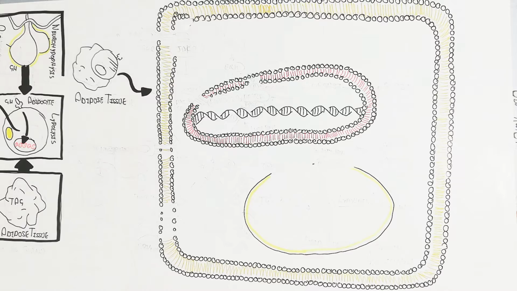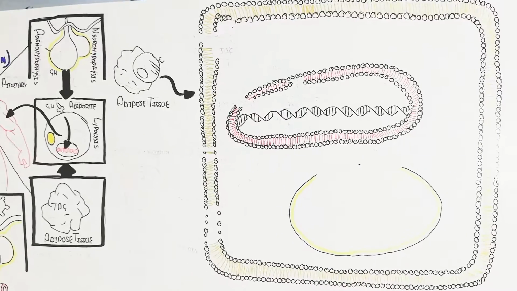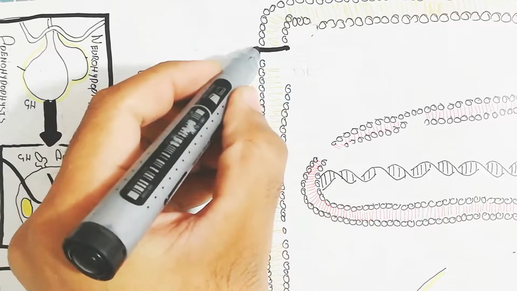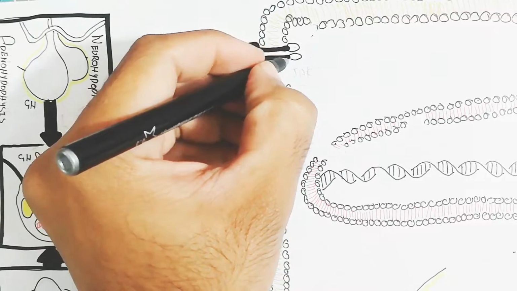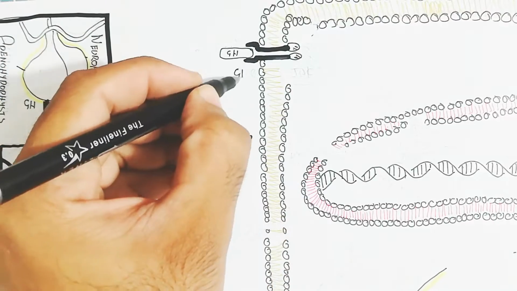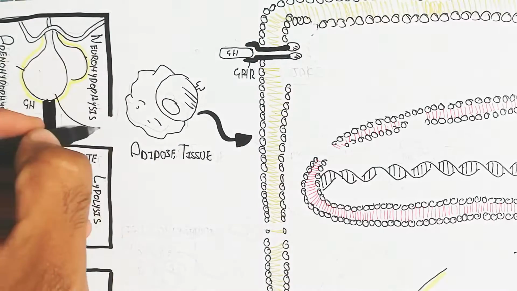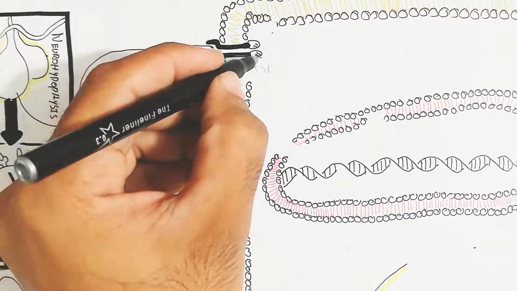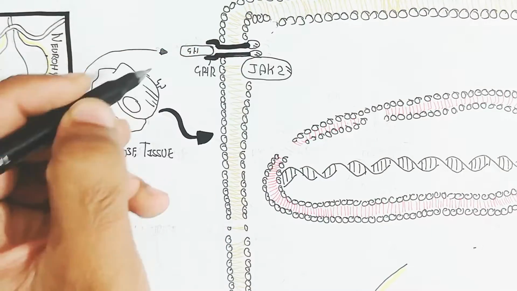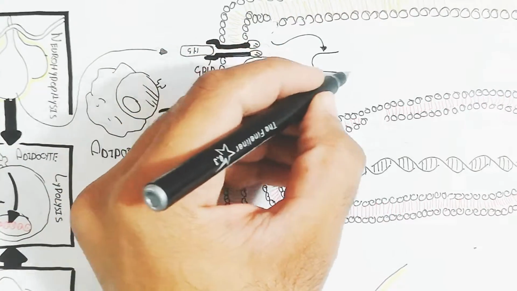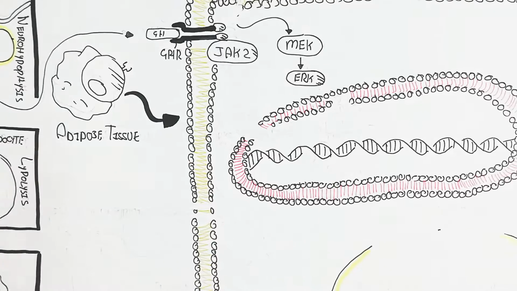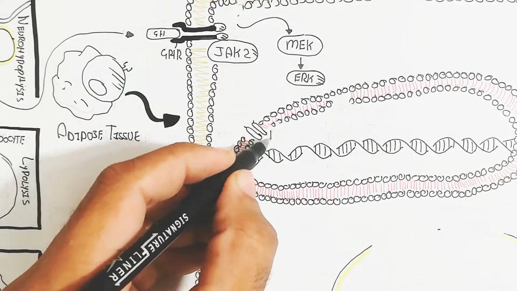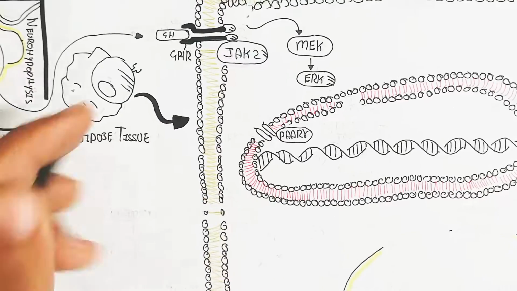This is the plasma membrane of the adipocyte, and inside are the lipid droplets. A lot of lipid droplets are present in the form of triacylglycerol as a storage of fat. Here is also the nucleus containing DNA, the genome, our genetic material. This is the growth hormone. JAK2 is a protein that will bind and signal through the growth hormone receptor, leading to activation of the MEK and ERK pathway, the phosphorylation of this protein, and STAT5 will be targeted to the